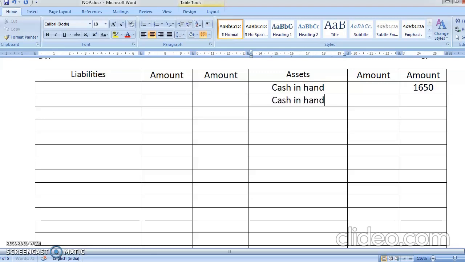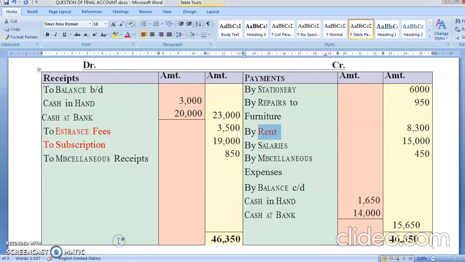If you don't have the opening capital fund, then we prepare the opening balance sheet account. You remember you have to do it in single entries. So in this way we have completed the posting. You'll say, miss, we have not posted this. Again I'm repeating, this is going to go in your opening balance sheet. If you have to prepare the opening balance sheet, this account goes in opening.